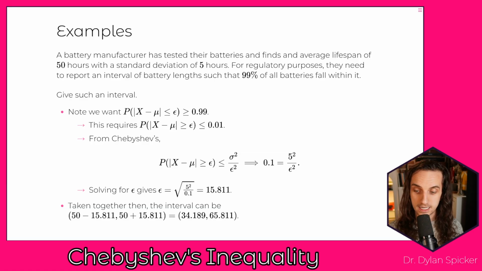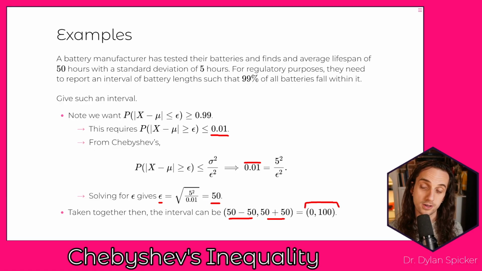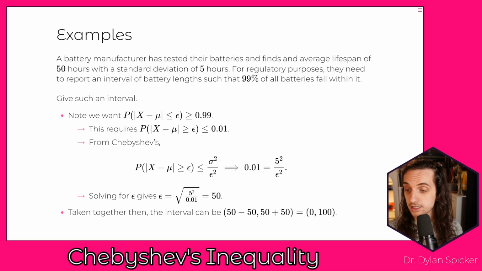And so then taking the lower bound and the upper bound to be the mean minus that value or the mean plus that value is going to give us at least a 99% chance of falling in this interval. Right, so there was actually a typo in that solution right there, because we wanted it to be less than or equal to 0.01, but we had plugged in 0.1 here. Okay, and so if we solve through this correctly, then we should get epsilon to be 50. And so then we have 50 minus 50 to 50 plus 50, which gives us 0 up to 100. Okay, and so that's going to give us a much cleaner interval here.